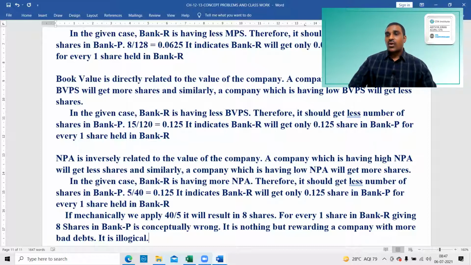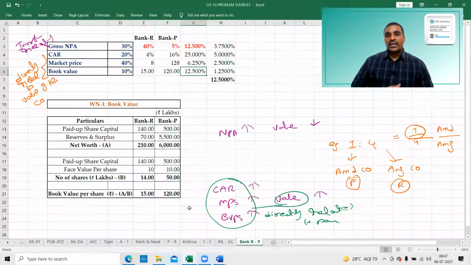That is not correct. Therefore, the only point is that I have to reverse it. If you don't know which factor is positive and which is negative to the value of the company, and you blindly apply the formulas, you are gone. Therefore, you should be careful.